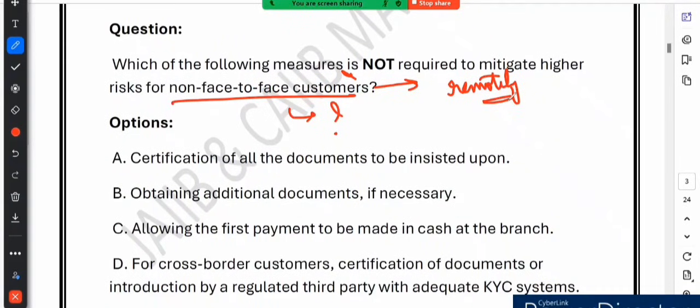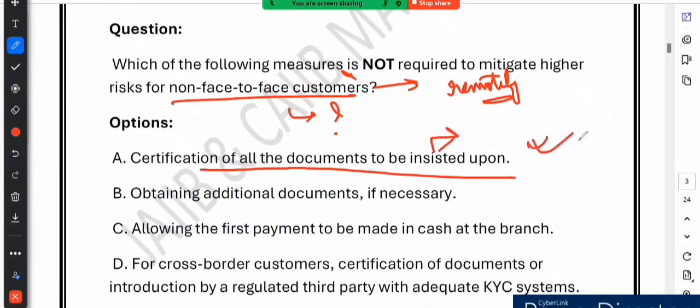Bank must follow a strict measure to ensure that everything is legitimate. Let's see the options. Option A says certification of all the documents to be insisted upon. So this is absolutely essential. Bank needs to verify that the documents provided are real. Think of it as a security check, right?